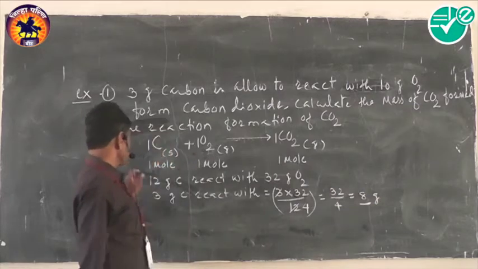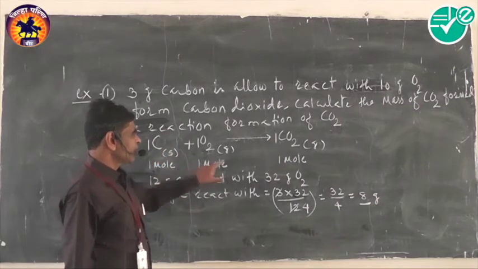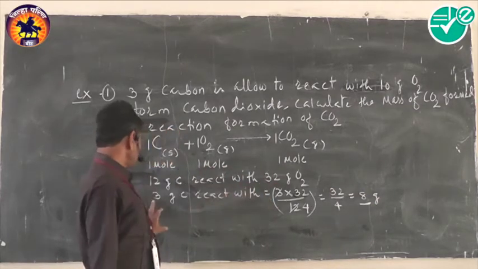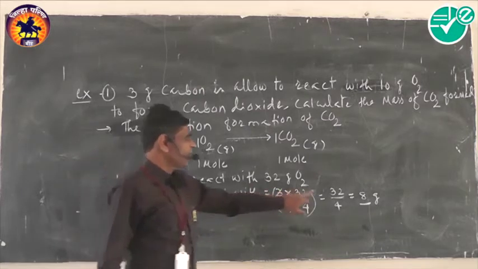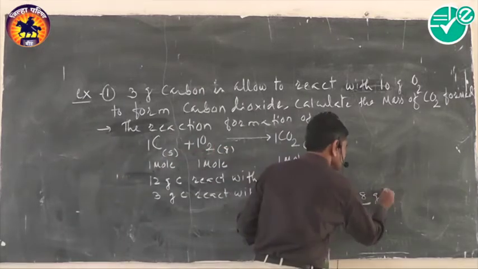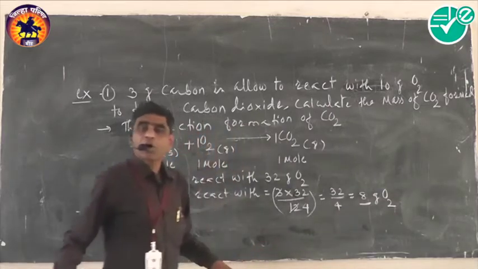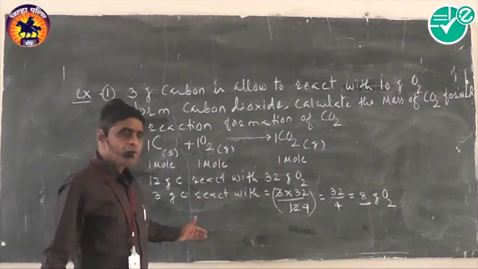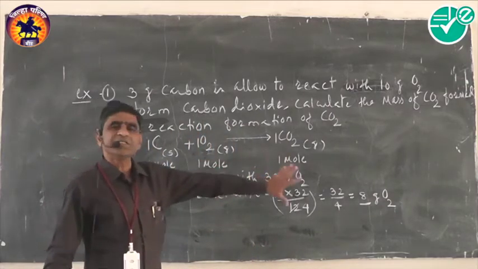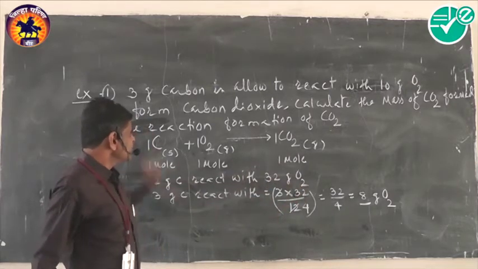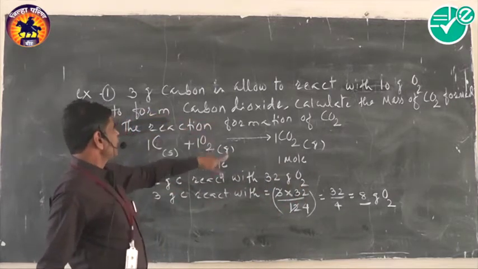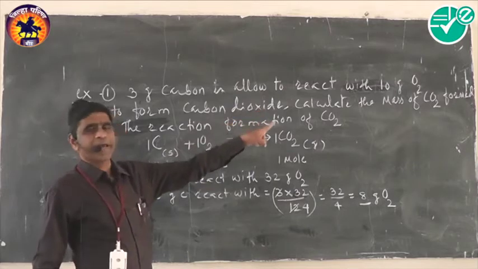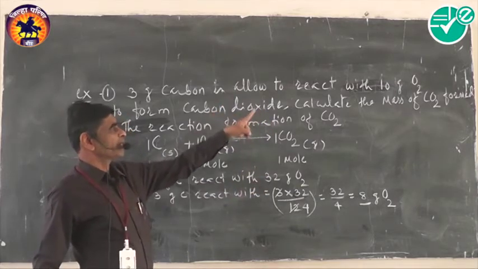So 12 gram of carbon reacts with 32 gram of oxygen, then 3 gram of carbon reacts with 8 gram oxygen. It means the quantity of oxygen required with 3 gram of carbon is 8 gram. But in this problem, the quantity of oxygen taken is 10 gram.